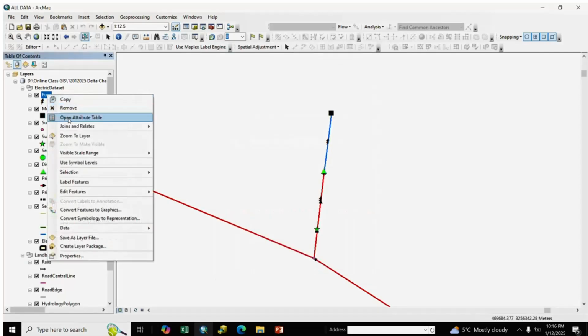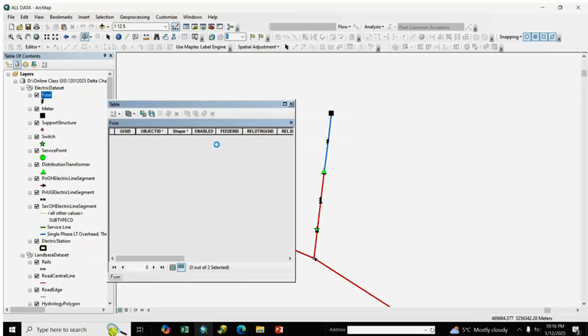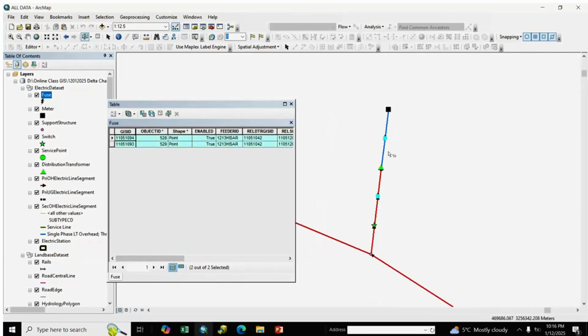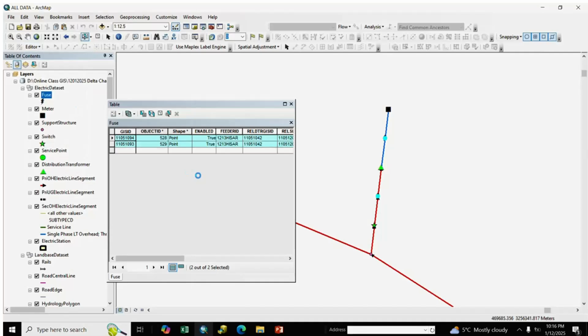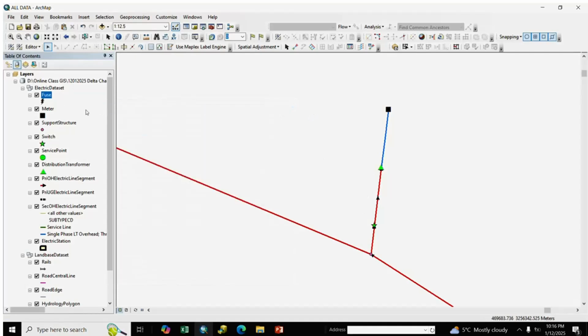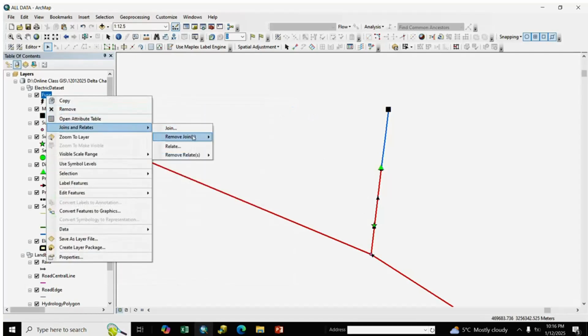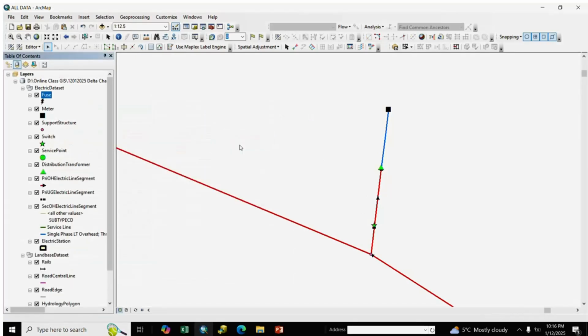You see, open the attribute table, two fuses are selected. We start editing and delete them. Our fuse is deleted, and remove the join.